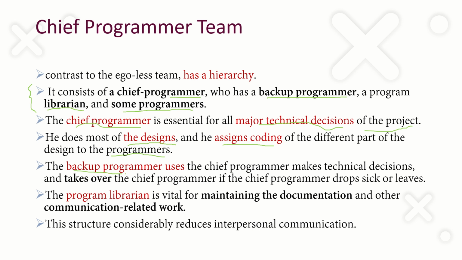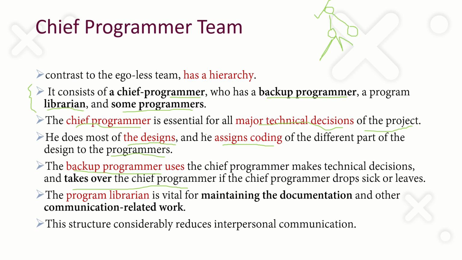And the main aim of the backup programmer is that the backup programmer will take over the charge of the chief programmer. Suppose the chief programmer is sick or on leave, the work is given to the backup programmer. So there is a chief programmer, under the chief programmer there is a backup programmer, then there will be a librarian, then there will be different programmers. So the chief programmer is the main person.